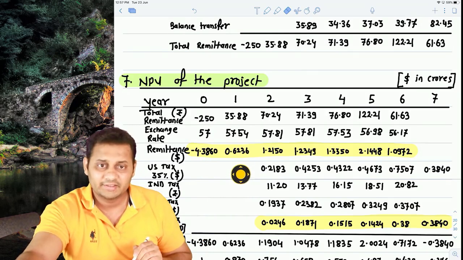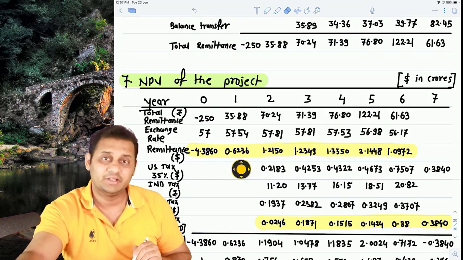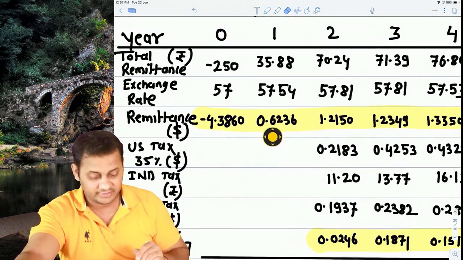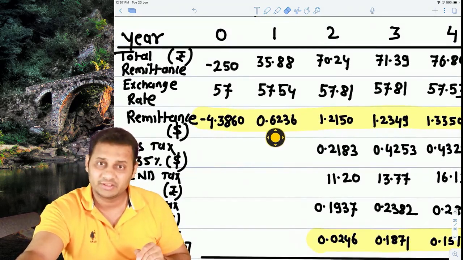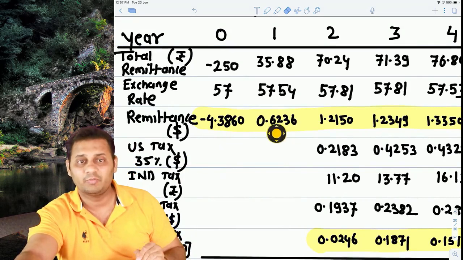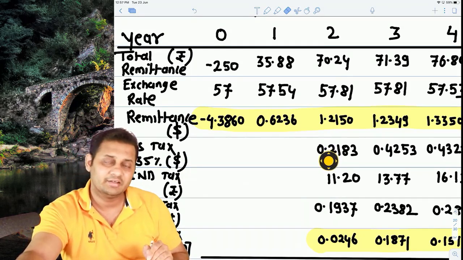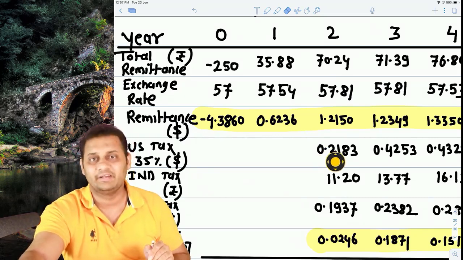So we calculated the tax payable in America. How much? 35%. First year's cash flow is 0.6236, and 35% of 0.6236 is this. And why have I taken it in the second year? Because tax in America also is payable in the second year.